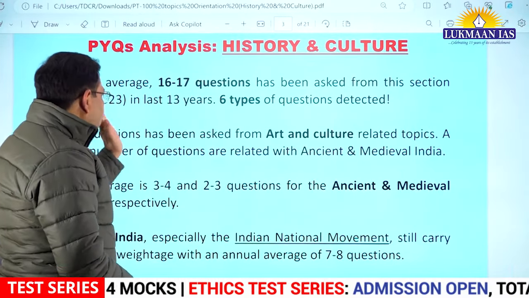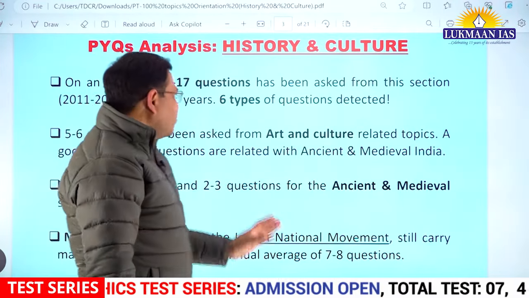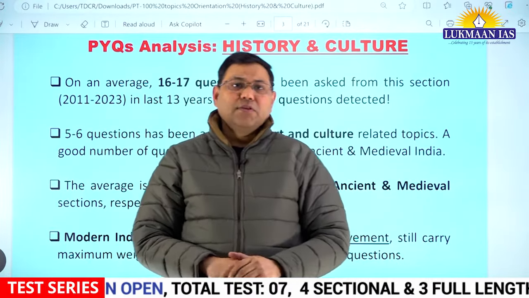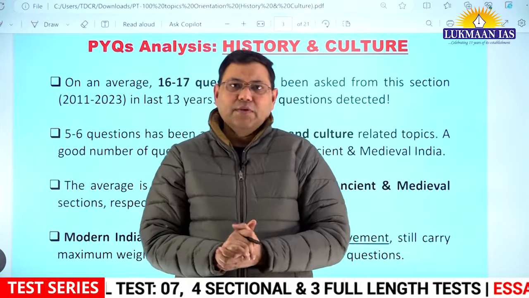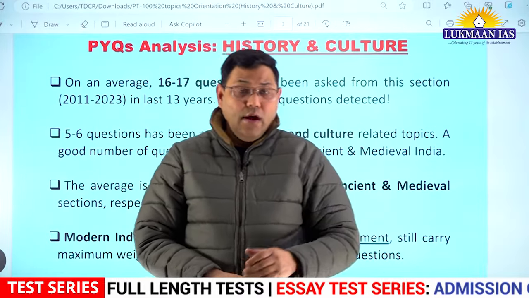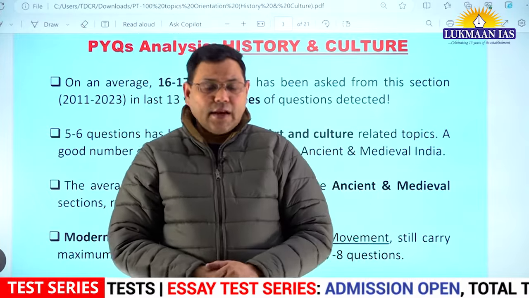So it is a total of the last 13 years, and 6 types of questions have been detected. So what kind of questions have been asked? For example, the simple type of question, where there are 4 options given by UPSC and you have to identify which option is correct.